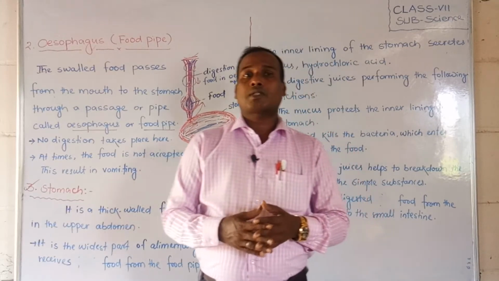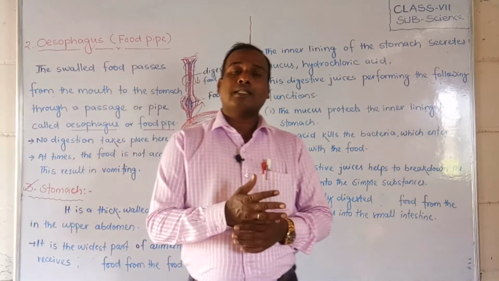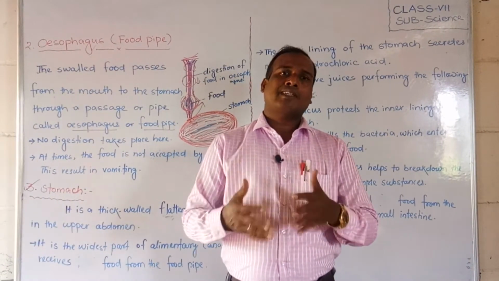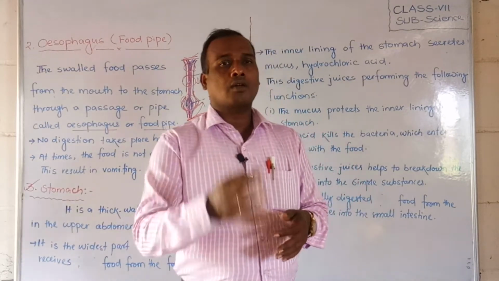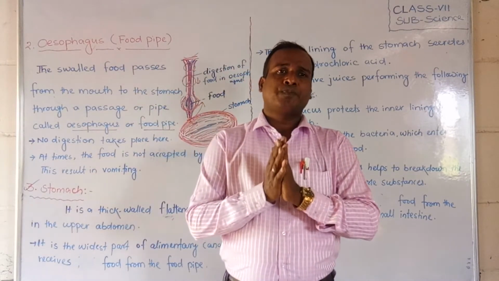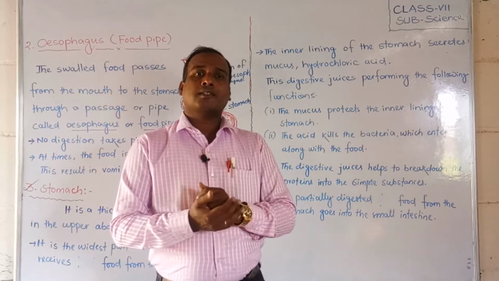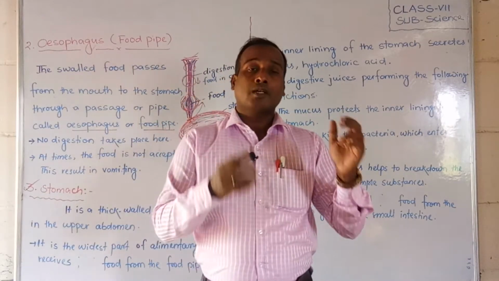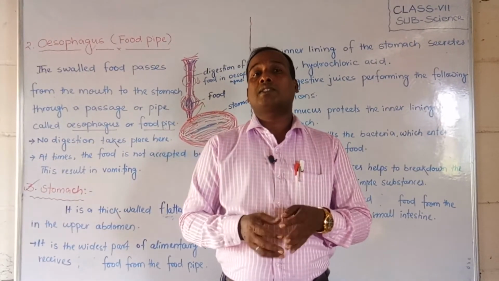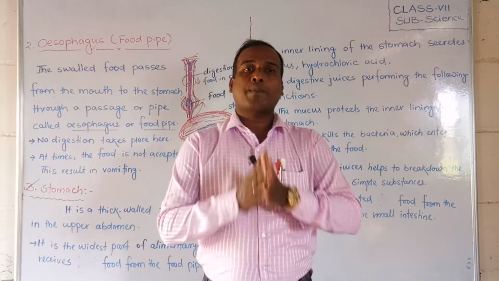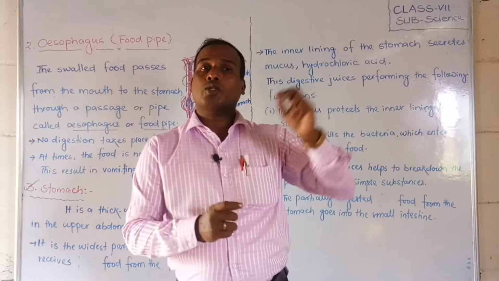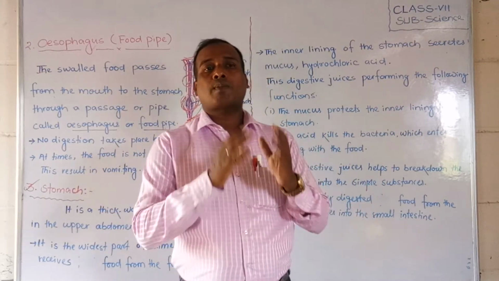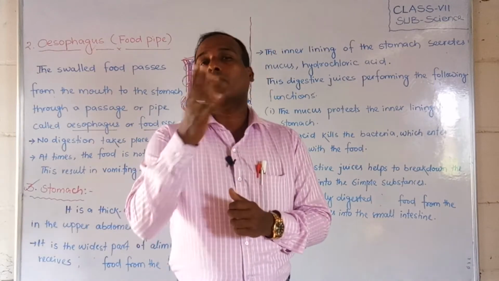Today we are going to discuss the second organ in our alimentary canal, which is called the esophagus, and also the third one, the stomach. We will learn about esophagus and stomach in this video. First of all, what is the esophagus? Esophagus is also called the food pipe. It is a pipe-like structure, a pipeline, which connects the mouth to the stomach.